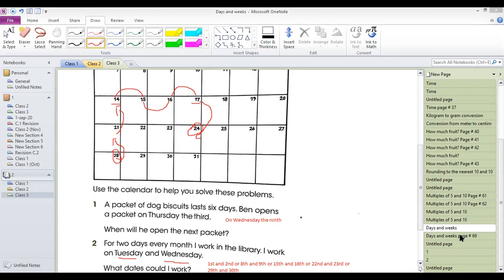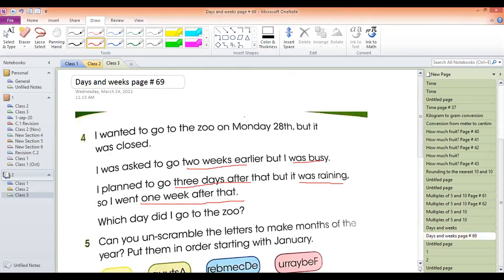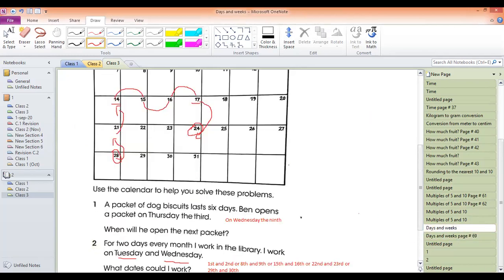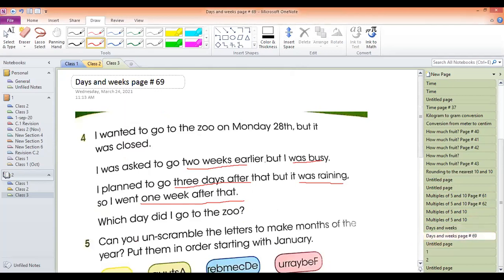Very good. I repeat it for you guys. You have to read the question carefully, and step by step you have to use your pencil on the calendar, then you will come to the answer. Look, I wanted to go to the zoo on Monday 28th, but it was closed. So what I did here, on the 28th I pointed out, but it was closed. Okay, so I could not go.